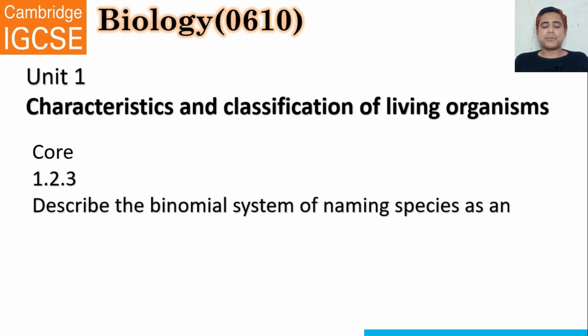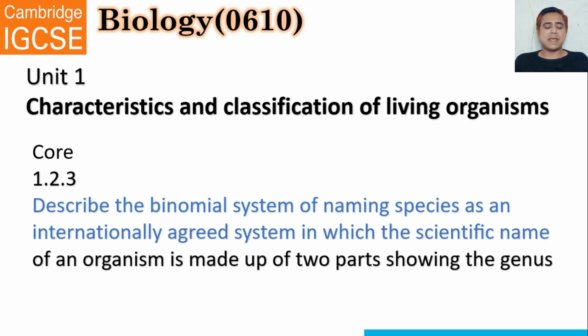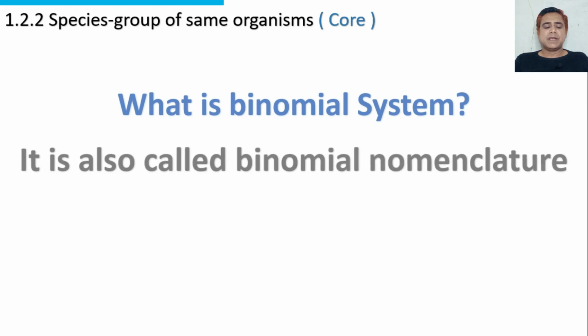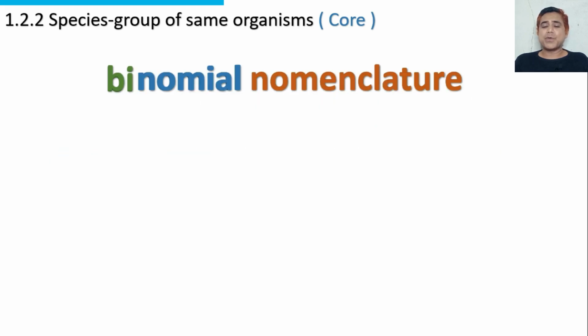Describe the binomial system of naming species as an internationally agreed system in which the scientific name of an organism is made up of two parts showing the genus and species. What is the binomial system? It's also called binomial nomenclature.